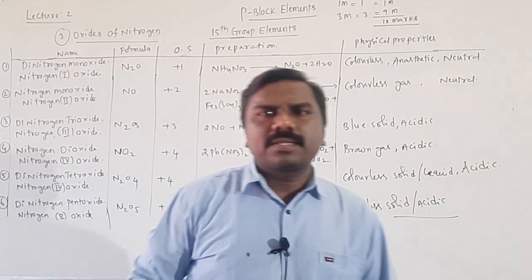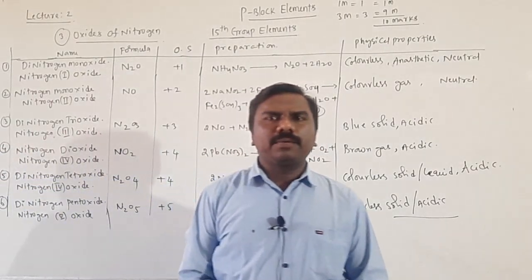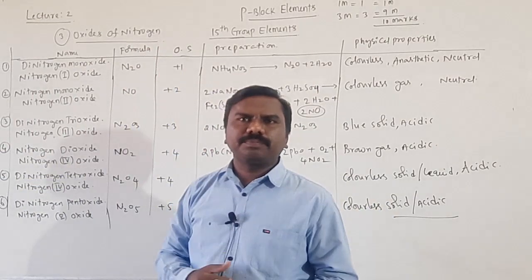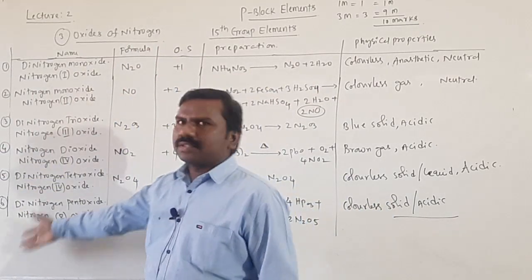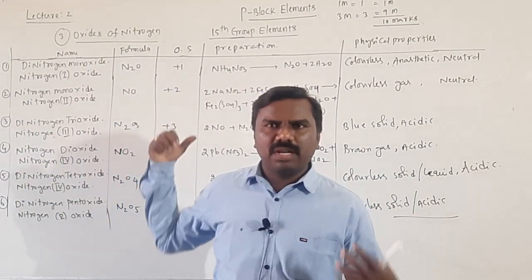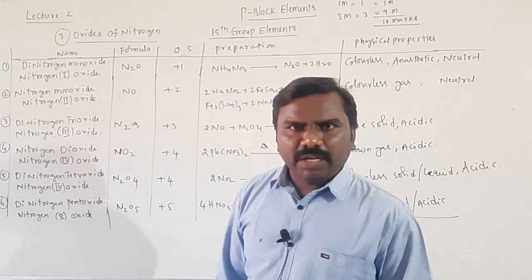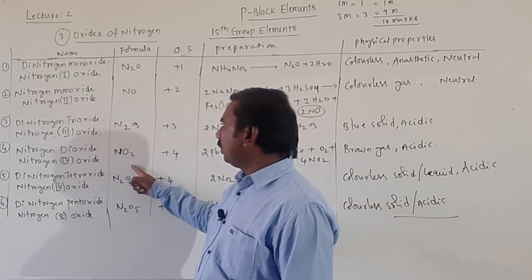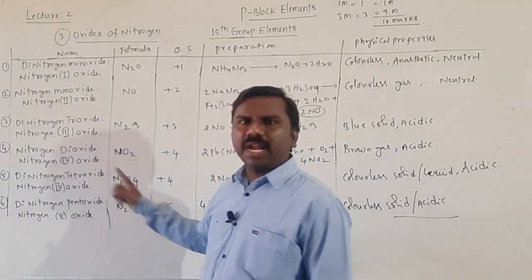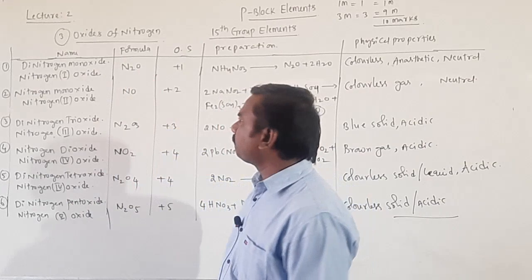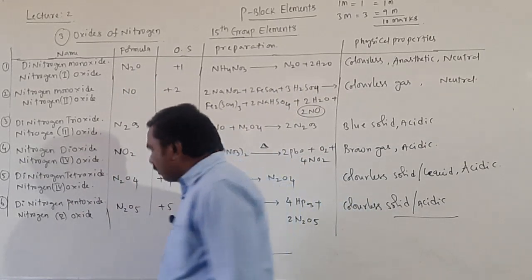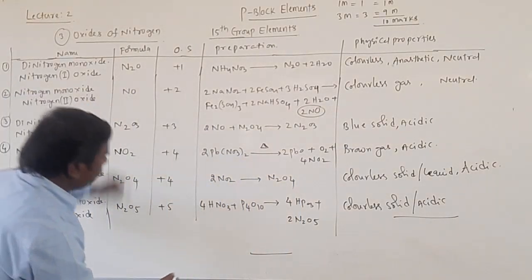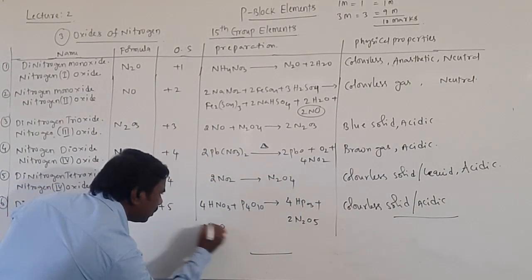Okay, students, the third compound of nitrogen is oxides of nitrogen. So, there are 6 oxides of nitrogen. It takes time, that is why I have written on the board to save our valuable time. So, first one is N2O, NO, N2O3, NO2, N2O4 and N2O5, 6 oxides. Names, especially based on their oxidation states, we can give the names. For example, N2O I am taking, students, you just observe.